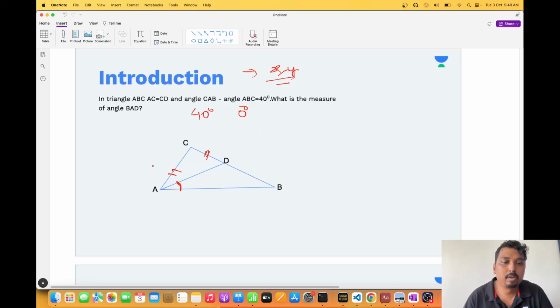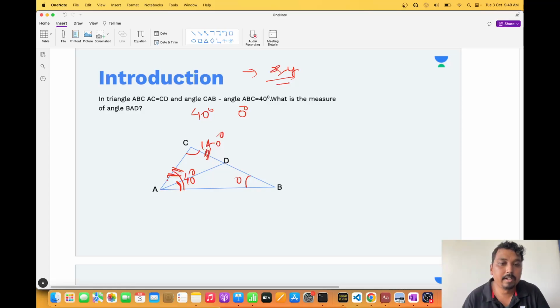Okay, so if this is the case, this has become 40 degrees and this has become 0 degrees. This is 40, this is 0, so this will be 140, by the sum of angles of a triangle. I have told you all the tricks that you need, simple things. This is 140, and this side equals this side.